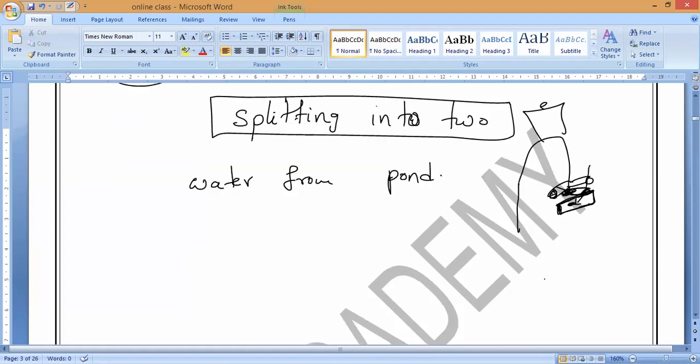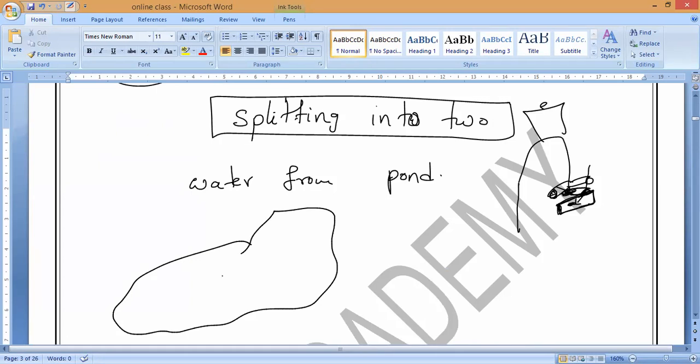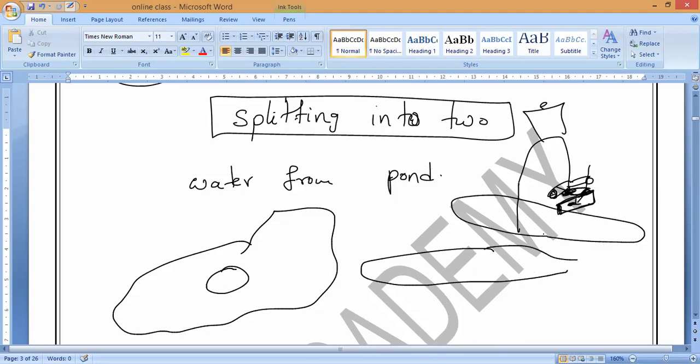So slowly, if you take an amoeba, whatever different kinds of amoeba are present, with the help of low to high magnification we can notice how the nucleus is stretching and how the amoeba is splitting into two new individual amoebas. That is what we can see in the microscope. It is not going to take much time. It takes place very fast, that is why we can see it in a very short period of time.